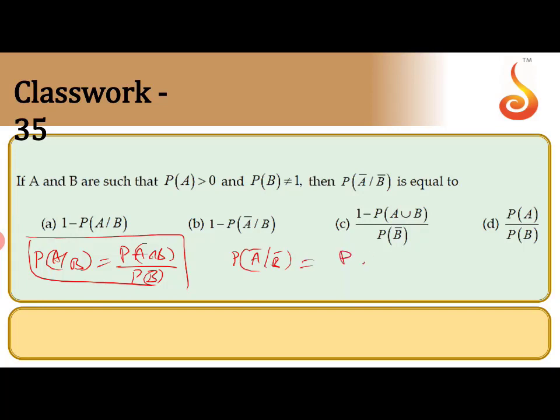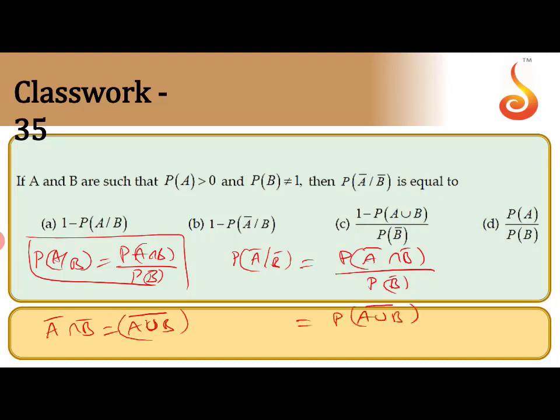So this is nothing but P of A bar intersection B bar by P of B bar. A bar intersection B bar is nothing but A union B whole bar. So that means this is nothing but P of A union B whole bar by P of B bar. P of A union B whole bar means complement. That's nothing but 1 minus P of A union B by P of B bar.